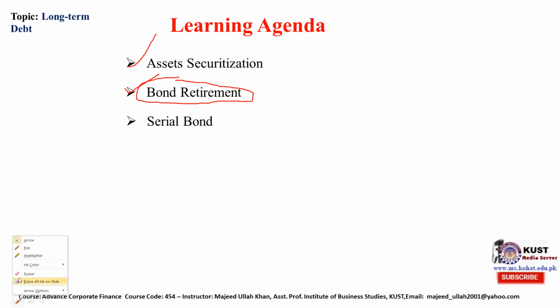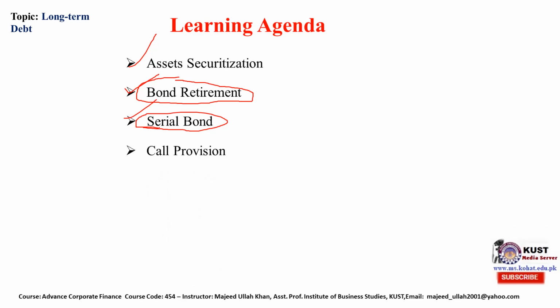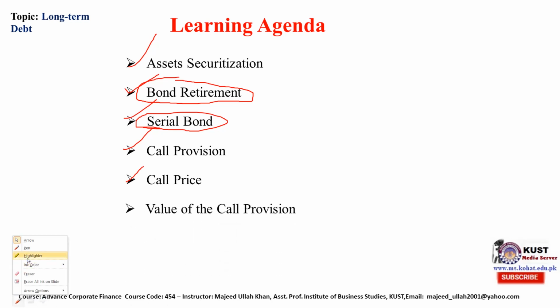Second, what are serial bonds? Then call provisions: if there is an option in the bond that it will be bought back by the company before its maturity, how will we evaluate the price and value of a bond that has a call provision? These are the topics that we will discuss in today's lecture.